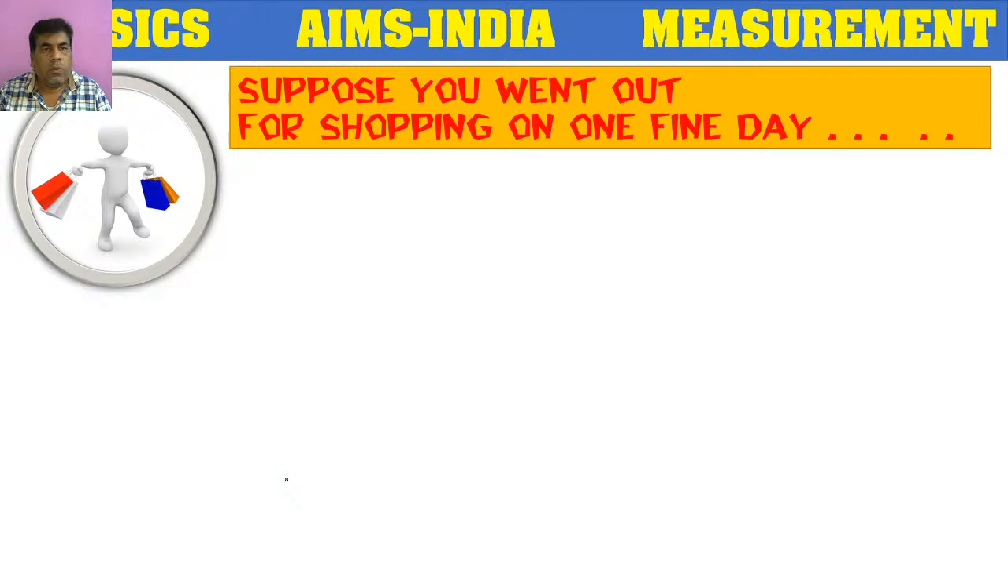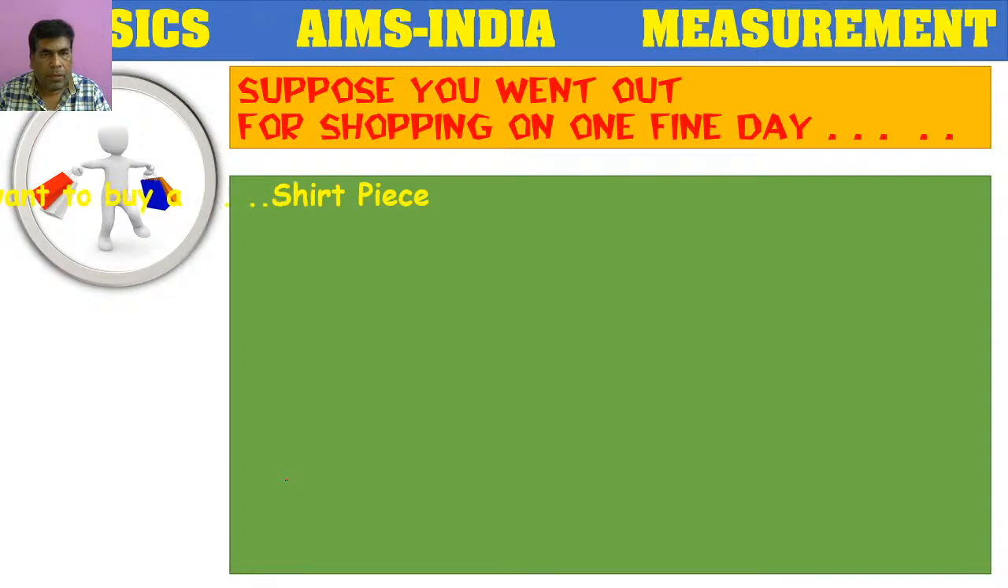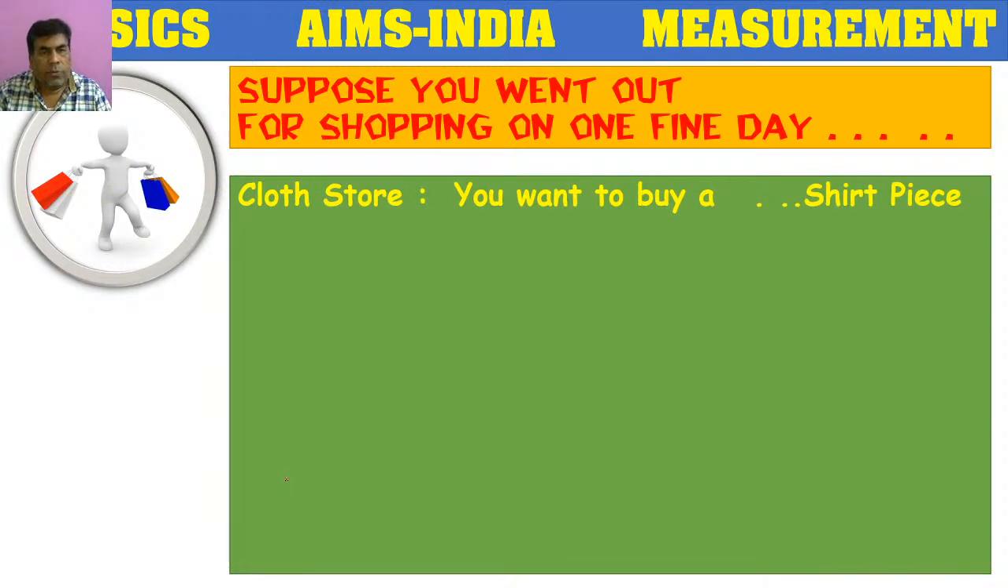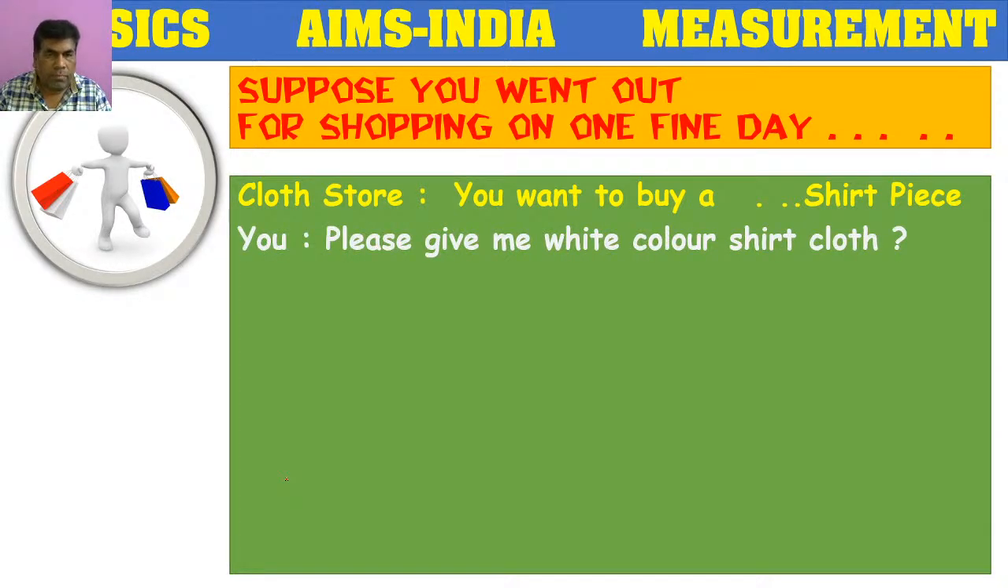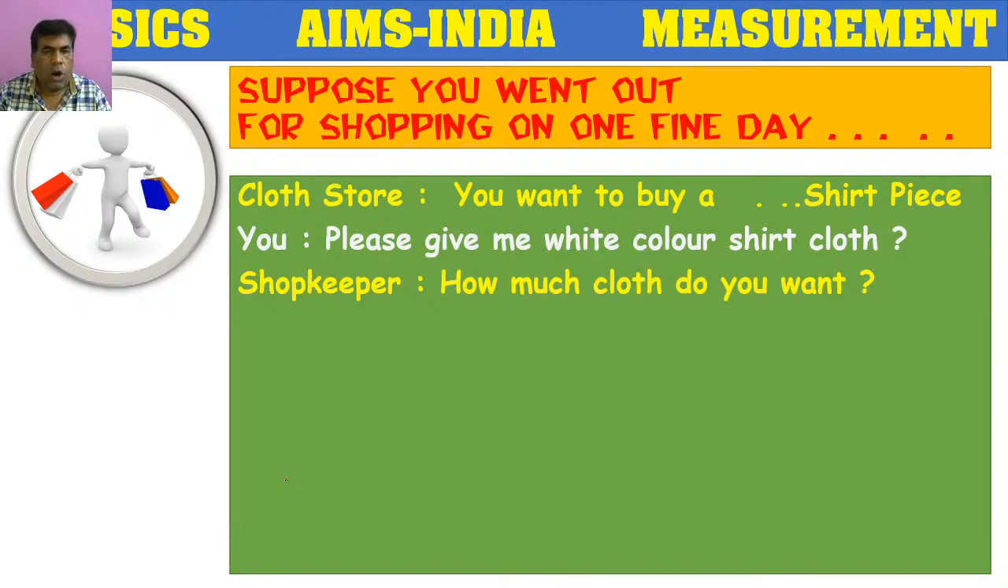Suppose you went out for shopping on one fine day. First you went to a cloth store and you asked the shopkeeper, you want to buy a shirt piece. You asked him, please give me white color shirt cloth. He might have answered, how much cloth do you want? I want 2 meters.